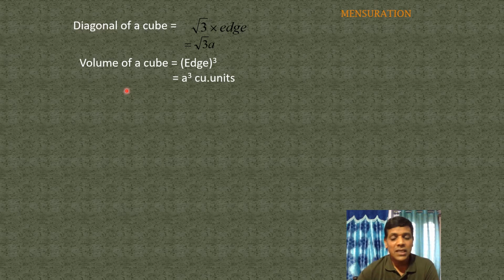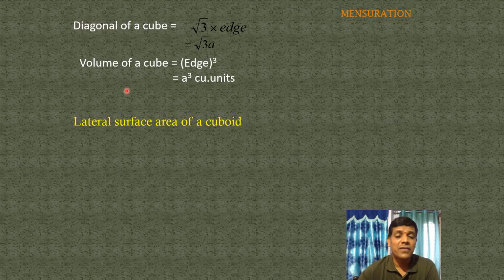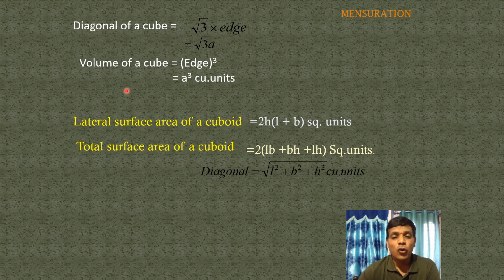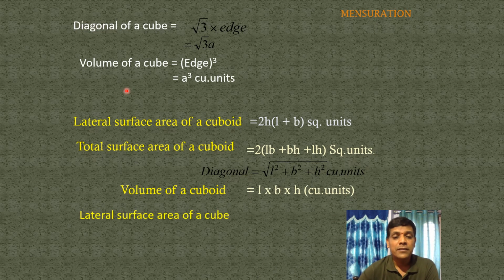Just once, revise each and every formula. Lateral surface area of a cuboid is equal to 2h into (L plus B) square units. Total surface area of a cuboid is equal to 2 into (LB plus BH plus LH) square units. Diagonal of a cuboid is equal to root over L square plus B square plus H square units. Volume of a cuboid is equal to length into breadth into height cubic units.